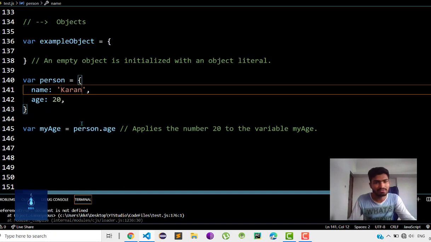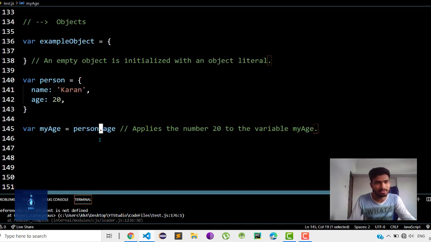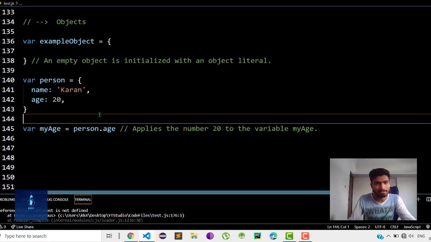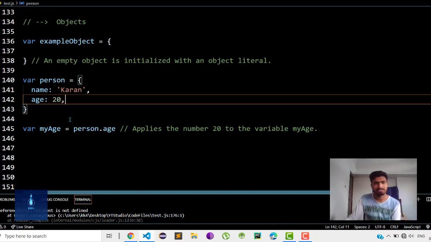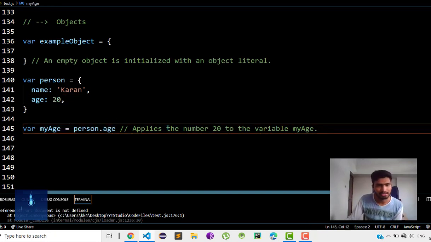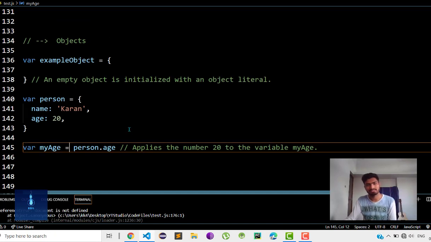For getting these values, like Karan and 20, you have to use a dot operator. You can get the property or method of an object like person dot age, person dot name, and it will return the values like 20 and Karan. Variable my age equal to person dot age. So here 20 will be returned in variable my age. Okay, these are the objects. You can also have methods as well as properties inside an object.